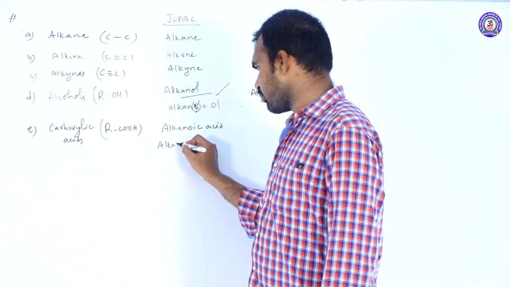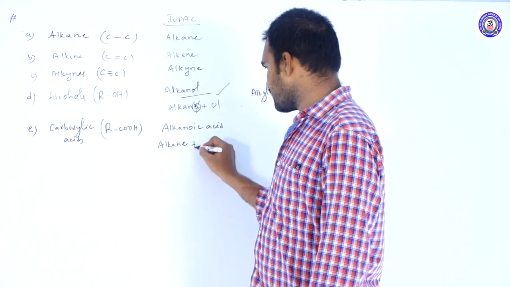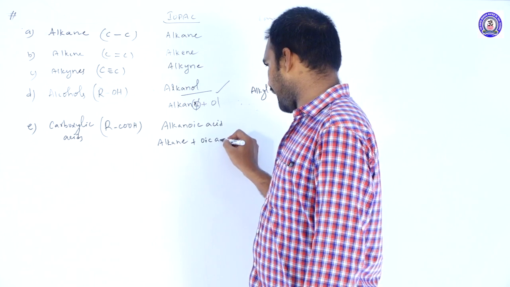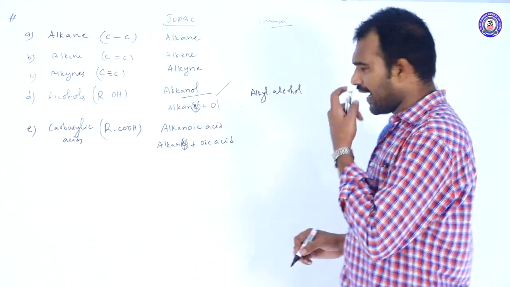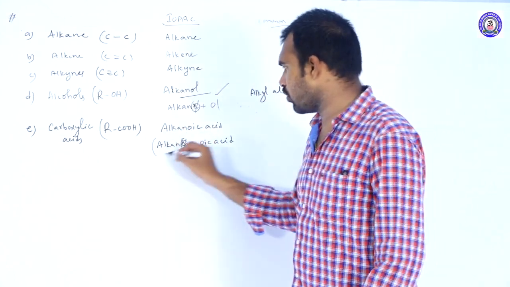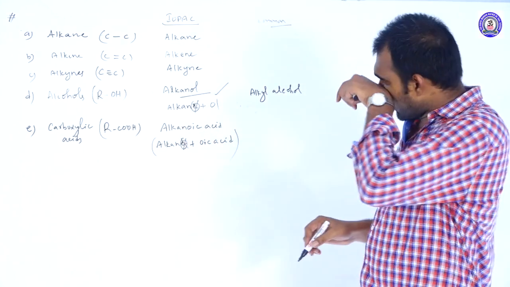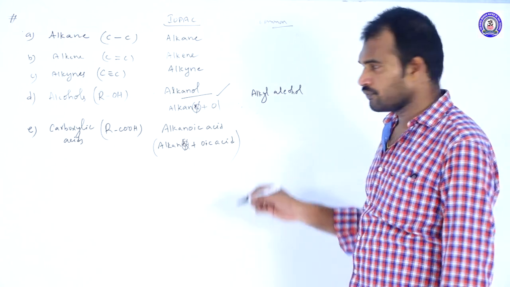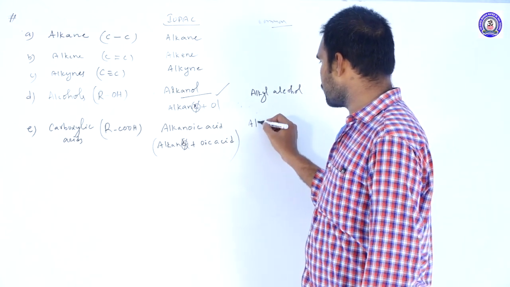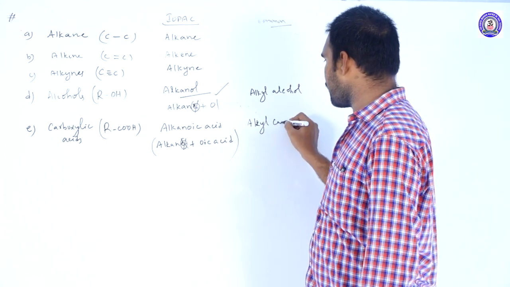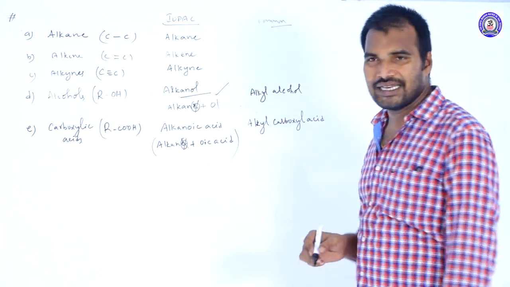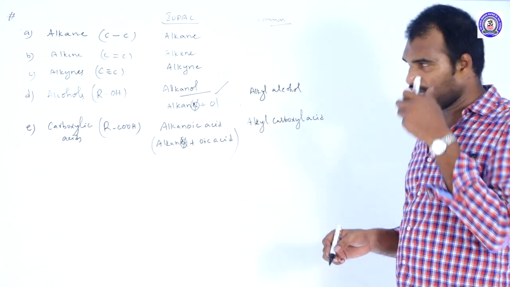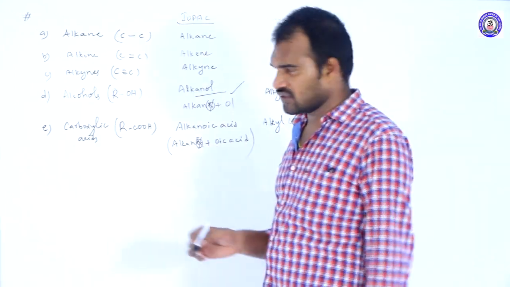First you write the corresponding alkane and its suffix oic acid. You remove E, and in the place of E add oic acid. Alkanoic acid. And what about the common name of this one? That is alkyl carboxylic acid. Alkyl carboxylic acid is the common name for the carboxylic acids.